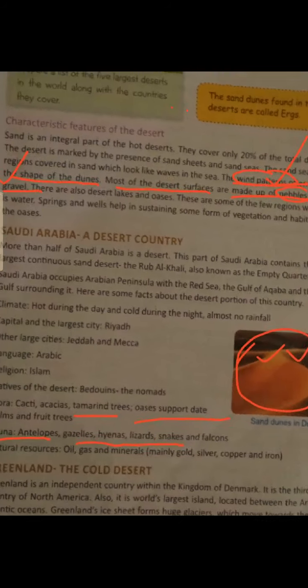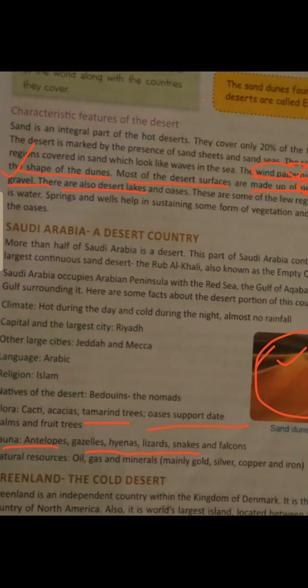There are also lakes, important, and oases. It is not like you will find only sand, then pebbles, gravels. At the same time, in some areas of a desert, you can expect to see lakes and oases.